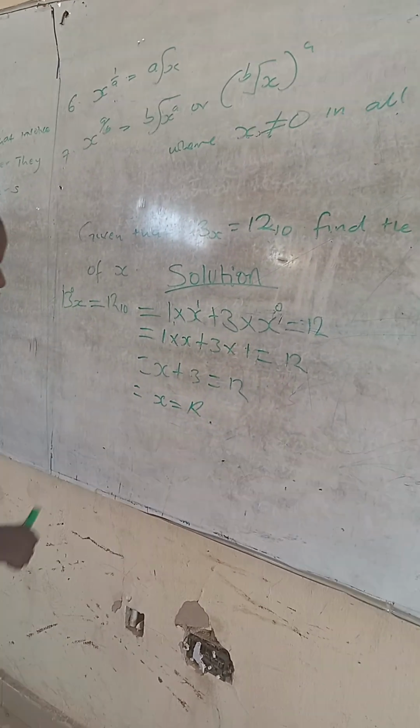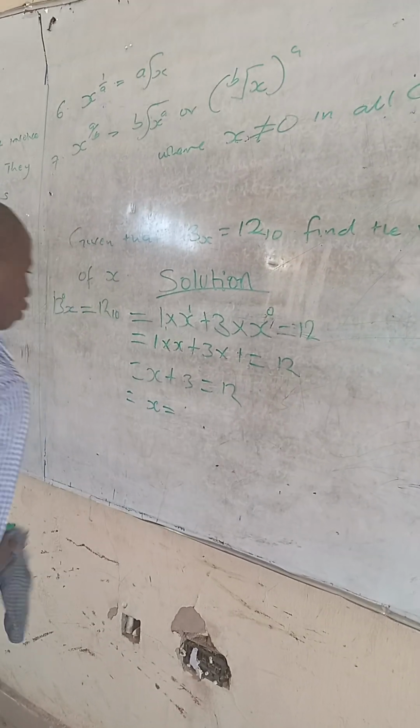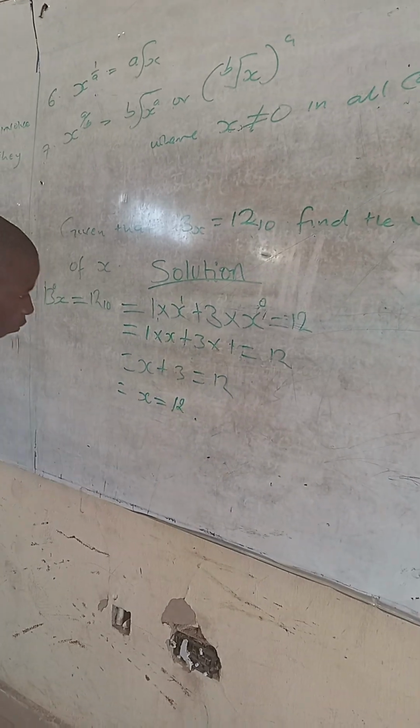Where did you take the 3? Well, how did you get the 2? So where did you put the 3?